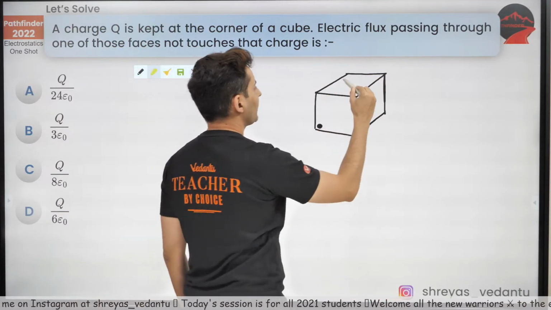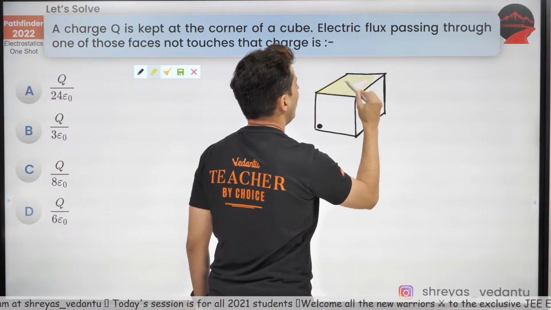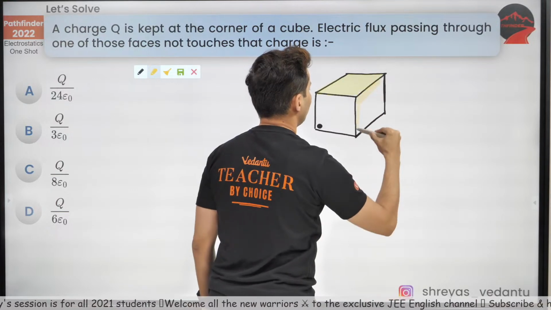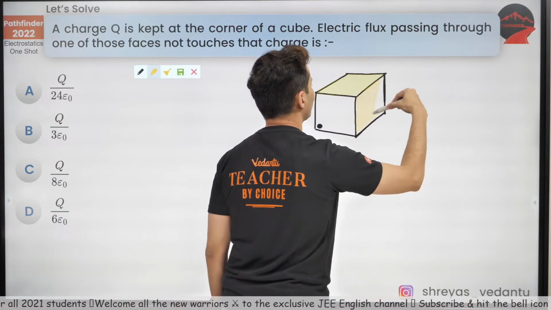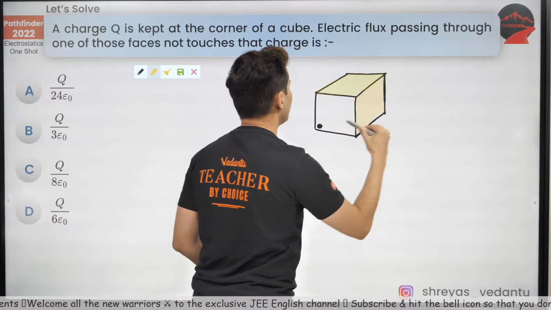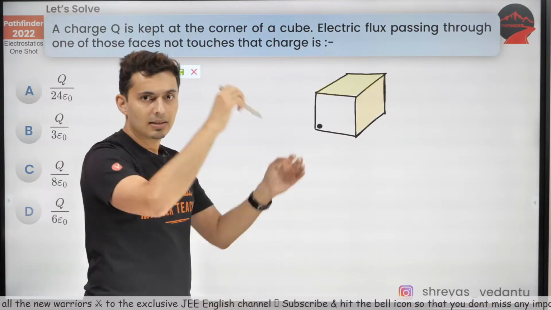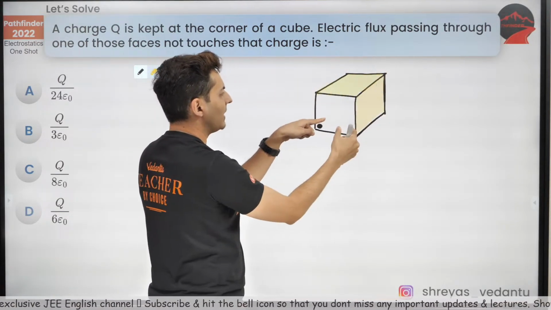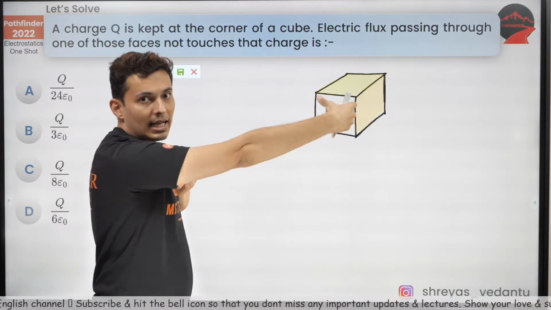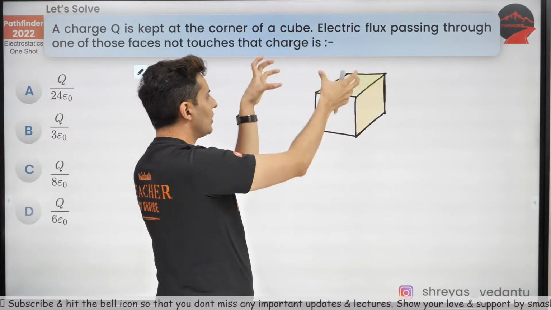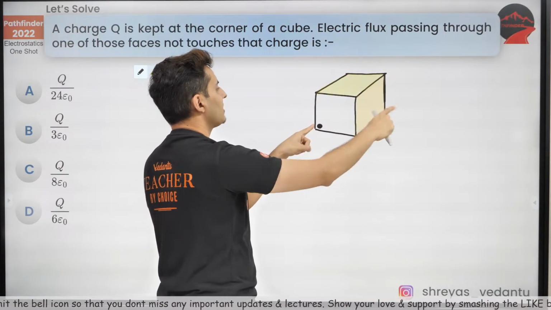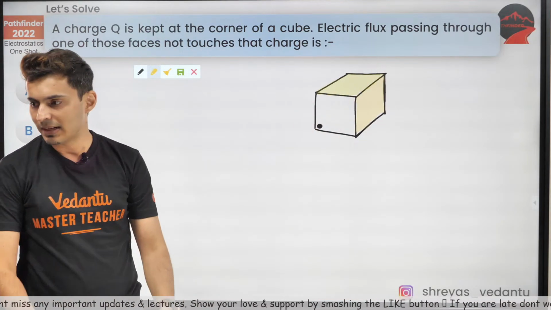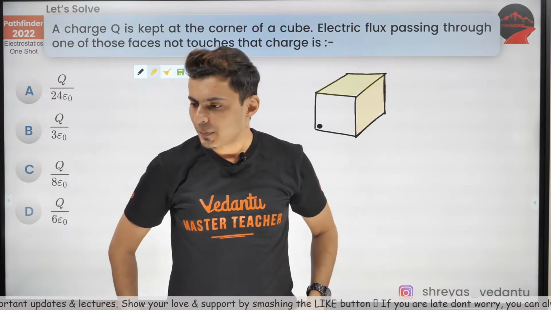Whether I take this surface or whether I take this surface, the flux through either of them will be the same. Do you agree? Why will the flux through these two faces be the same? If I'm at the corner, visualize the field lines coming out of it. The lines that pass through this part will also pass through this part. It's a cube, remember, not a rectangle or cuboid. So you can always rotate this cube and see the number of lines passing through any one of these, and even the behind surface is symmetric. Everybody clear about this?